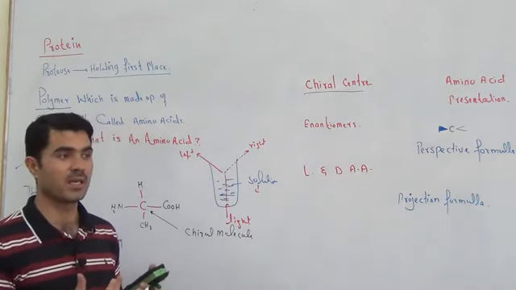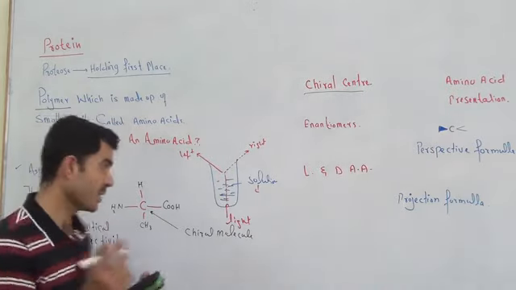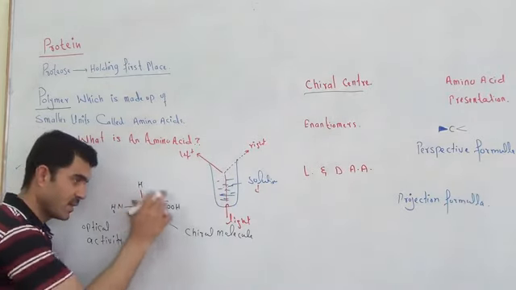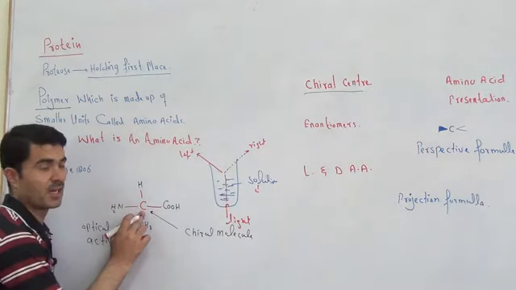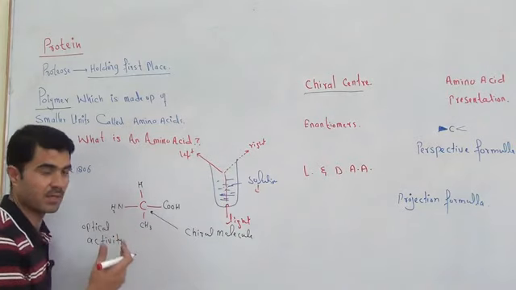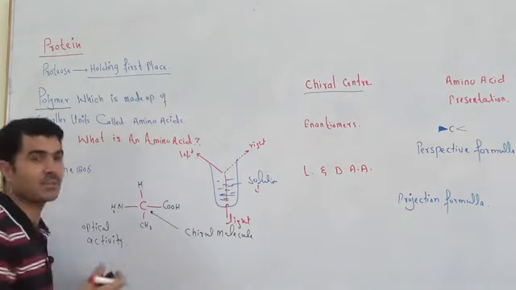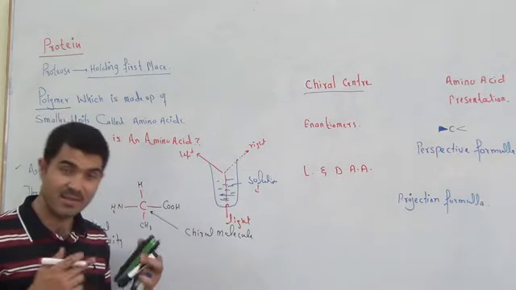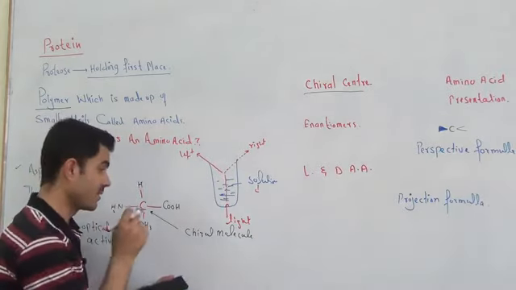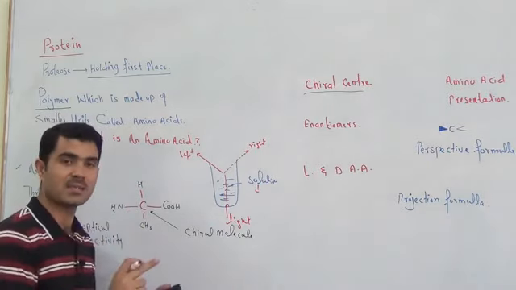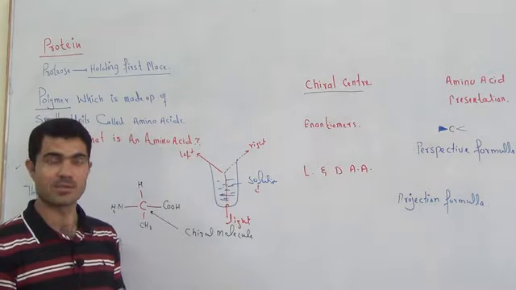And what is the cause of this optical activity? If a compound shows optical activity, it is because of that chiral center, that chiral carbon, that asymmetric carbon. If all four groups are not different, that will not be a chiral center and would not show optical activity. Hence it is very important to know that this is a chiral molecule and that carbon is called asymmetric carbon. So where there is an asymmetric carbon, there will be a chiral molecule.